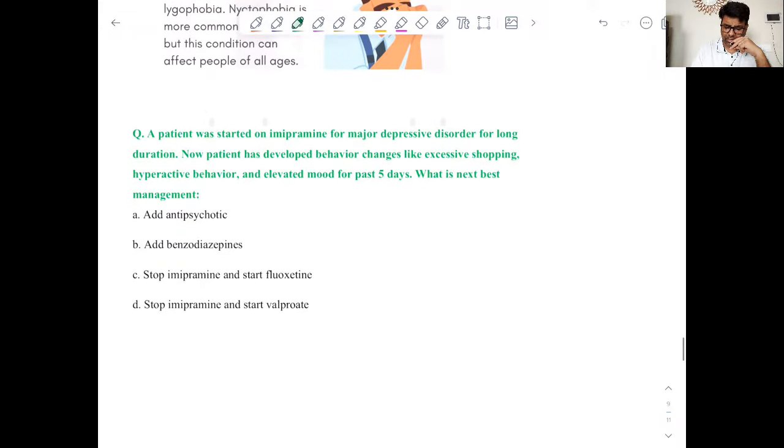Then moving forward to the next question, and again this is from a very important topic, that is mood disorder. Now here a patient is already a known case of major depressive disorder, and he was started on an antidepressant, that is imipramine. Now during the course of the treatment, he developed changes like excessive shopping, hyperactive behavior, and elevated mood. So now what we need to do?